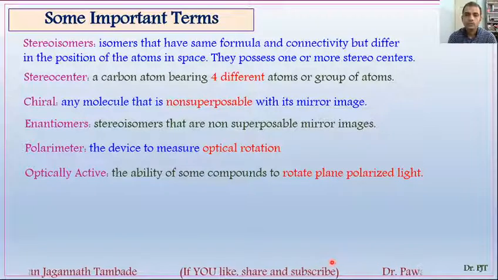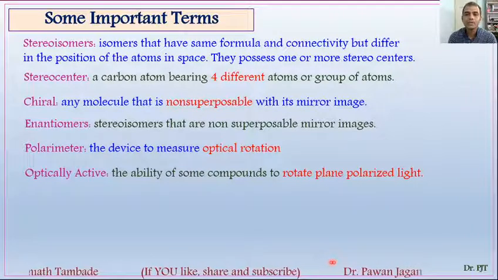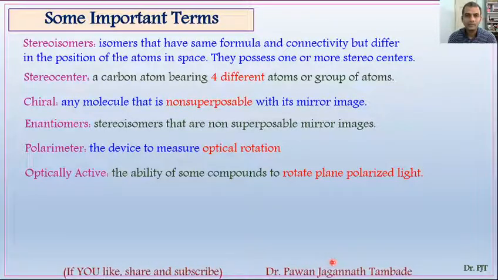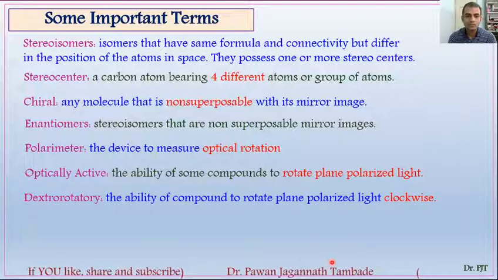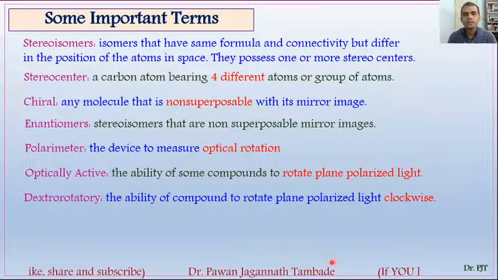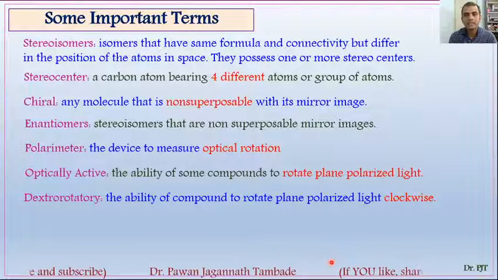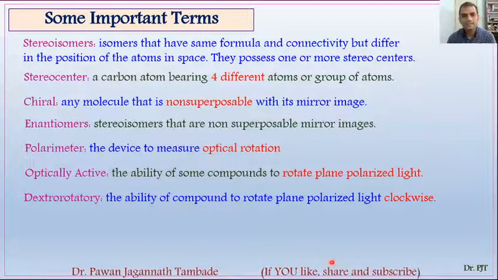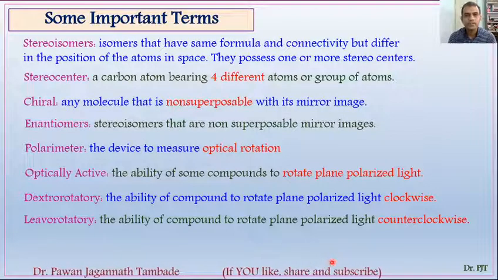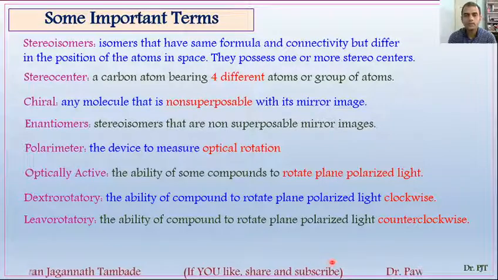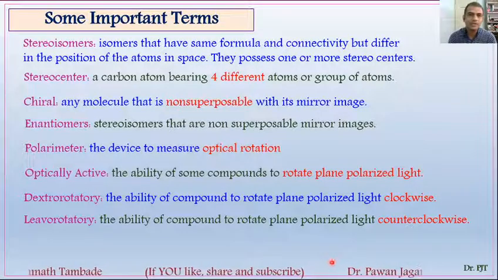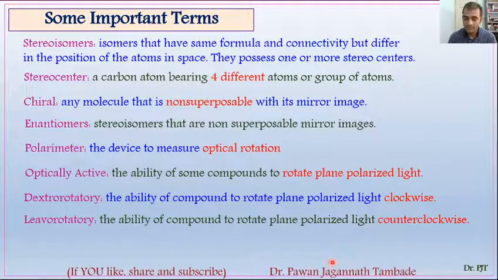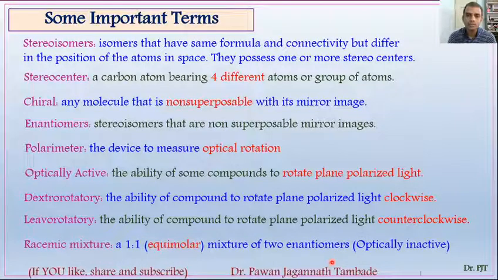Optically active or optical activity: the ability of some compounds to rotate plane polarized light is called optical activity, and it is of 2 different types. First is dextrorotatory. If a compound has the ability to rotate plane polarized light in a clockwise direction, then it is said to be dextrorotatory. And the second type is levorotatory. If a compound has the ability to rotate plane polarized light in a counterclockwise or anti-clockwise direction, then it is said to be levorotatory.